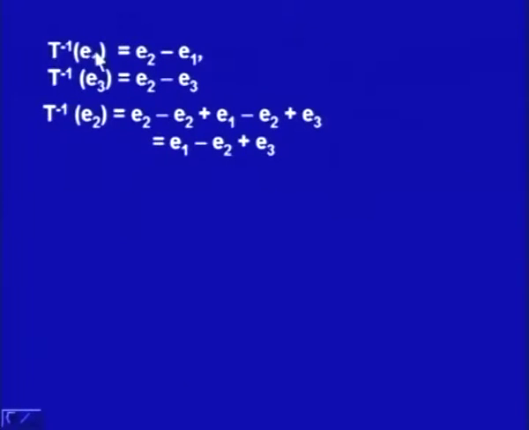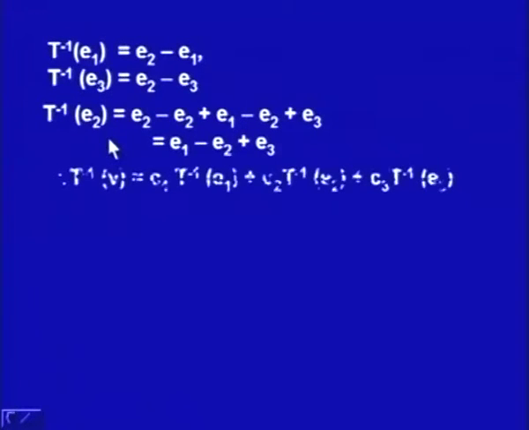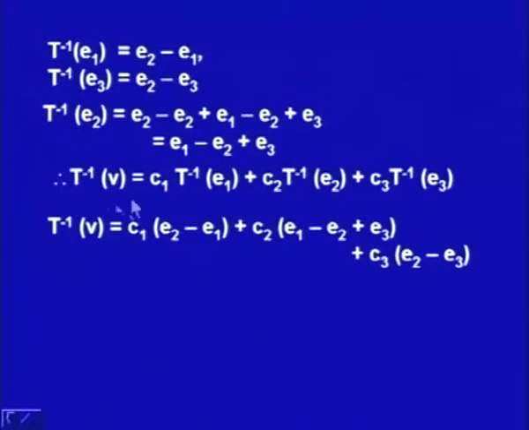So we get T inverse E1, we know what is T inverse E2, and we know what is T inverse E3, and that means we can find out what is the image for the vector V, which is (C1, C2, C3). So we can write down T inverse V as linear combination C1 T inverse E1 plus C2 T inverse E2 plus C3 T inverse E3, and that means T inverse V is determined. And substituting these values, T inverse V is equal to C1 (E2 minus E1) plus C2 (E1 minus E2 plus E3) plus C3 (E2 minus E3).